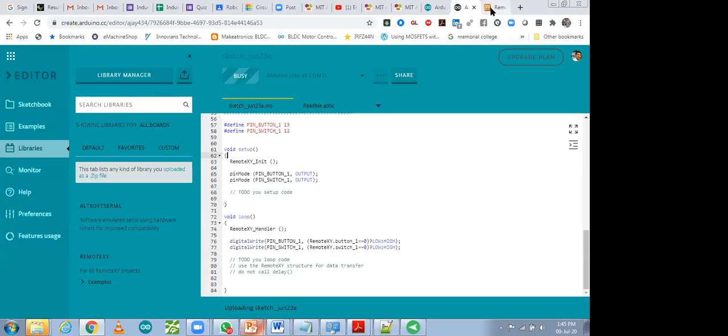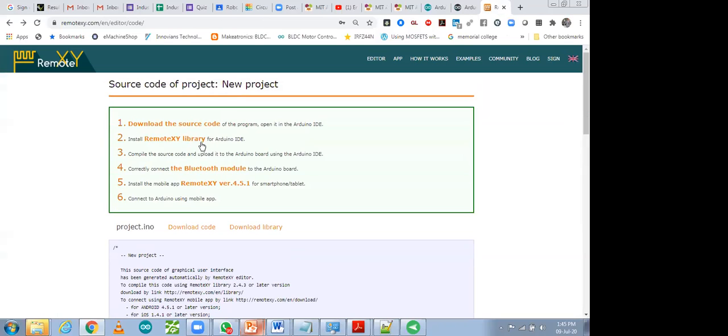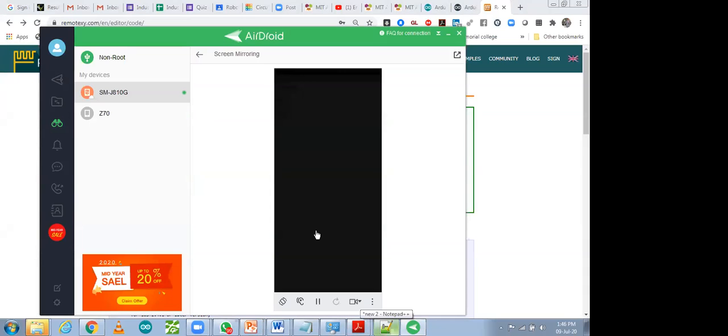After uploading the code, go back to that remote XY, and the first step is to install that library. Then it's showing to connect your Bluetooth module. That same TX RX pin, I'm going to connect with my hardware. After that, it's saying to install the mobile app from remote XY from Play Store, and then you have to connect it. So now I'm going to install my mobile app and check how it is working. For that, I'm going to my mobile screen, install my app and connect it.